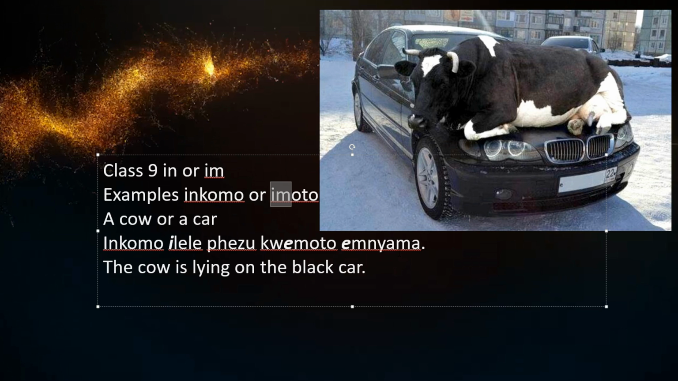And then describing now, the adjective is a black car. The adjective here is put at the end. So, emnyama. The I becomes e. And it wouldn't be like that if it was the isi or the imi or the ama. But in this case, that's how it works. And you'll get more examples. You'll get the feel for it later on. So the cow is lying on the black car. Inkomo ilele phezu kwemoto emnyama.